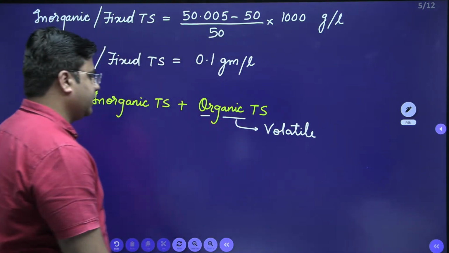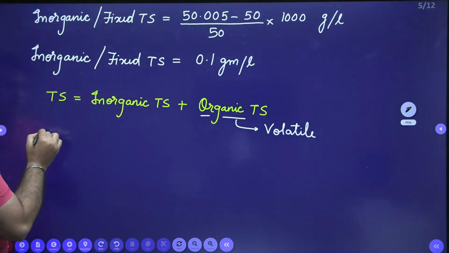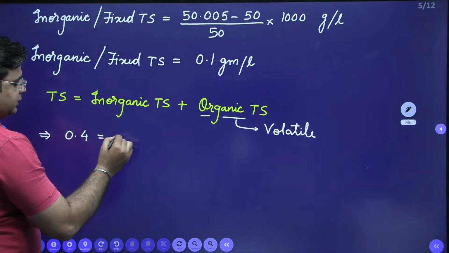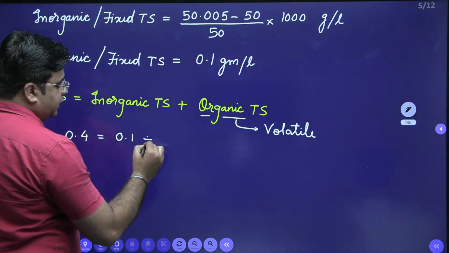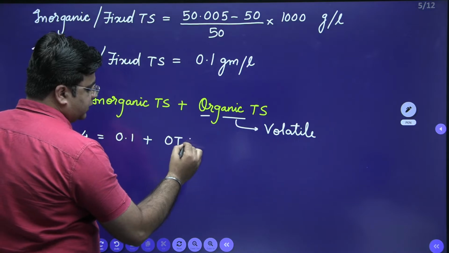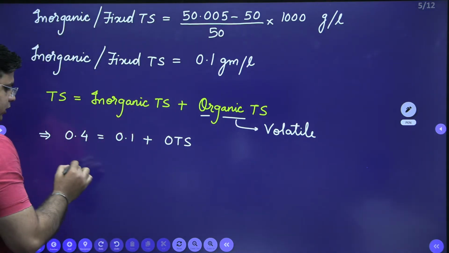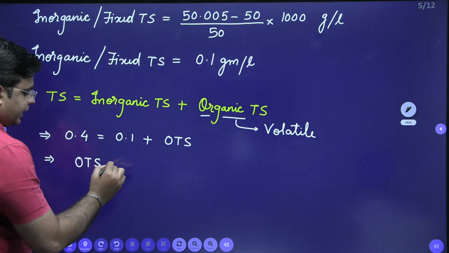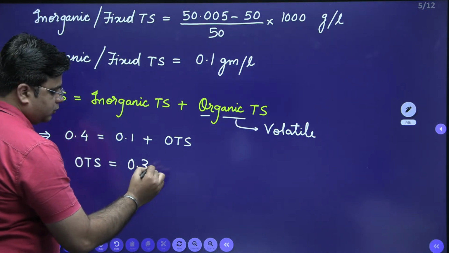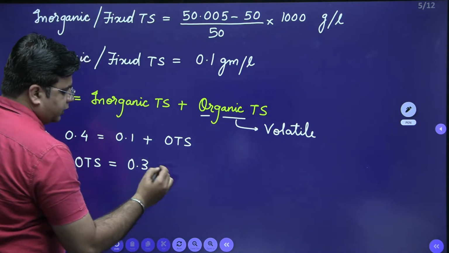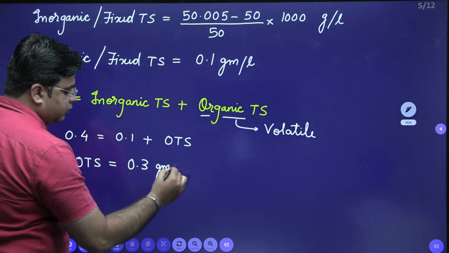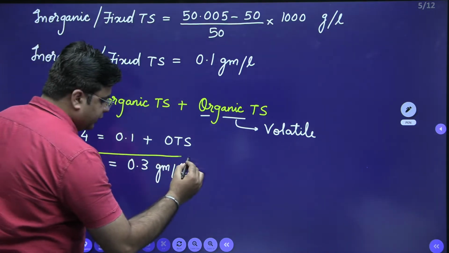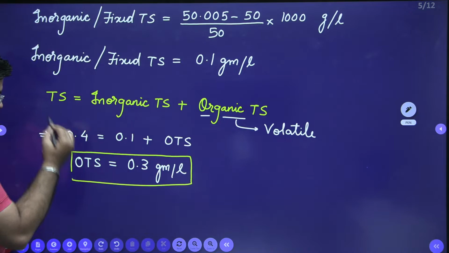Substitute the value. Total solids is 0.4. Inorganic is 0.1 plus organic total solids. I am writing in short. Organic total solids comes out to be 0.3 gram per liter, right?